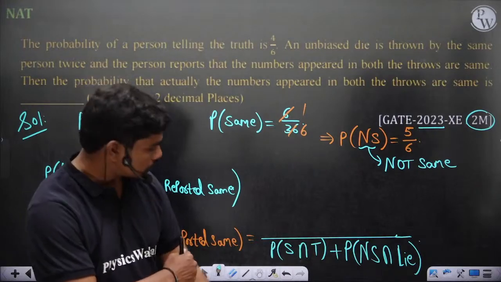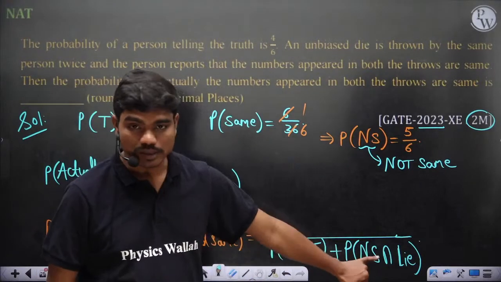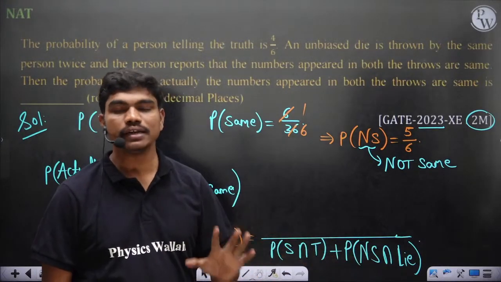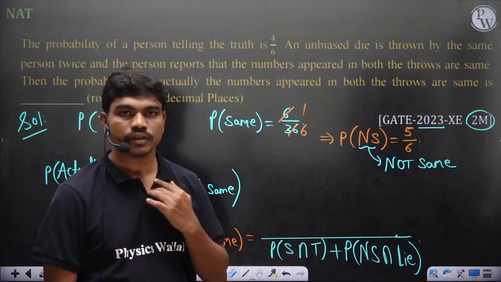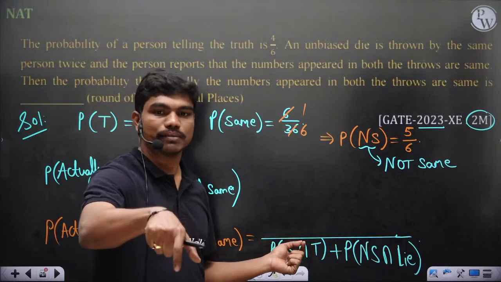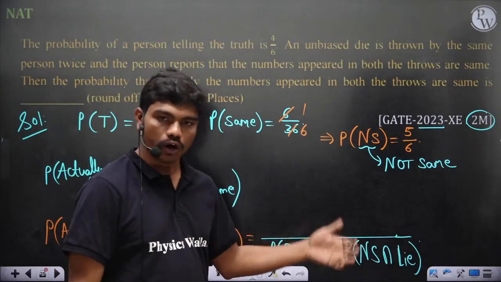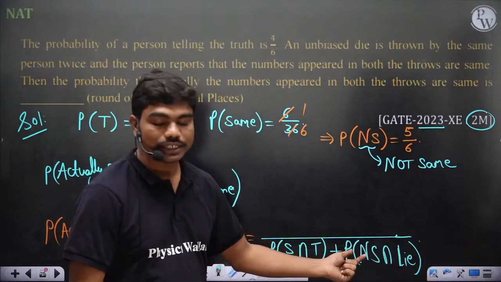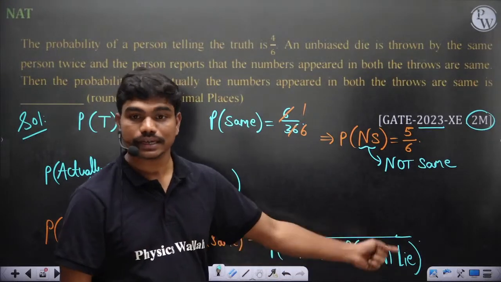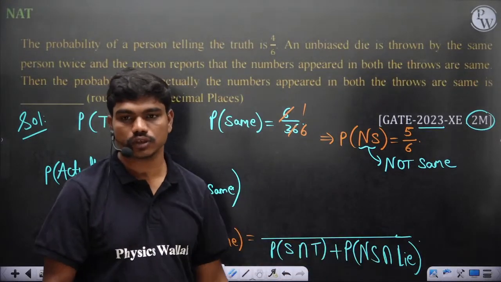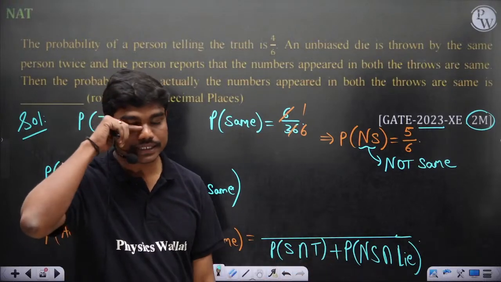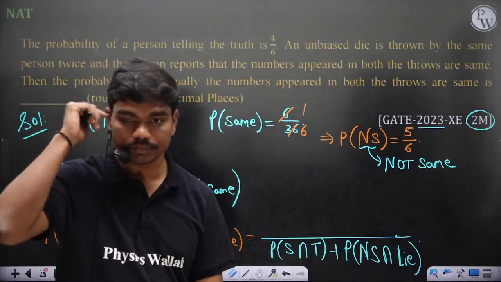Did you all understand this? This is the total probability of the person reporting that the dice have shown the same number. In one case, the dice actually showed the same number and he reported the truth, or the dice did not show the same number but he actually lied in that case. So these are the only two cases in which he can say that it is same.